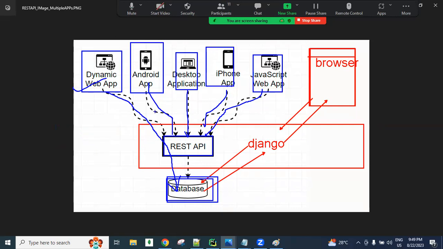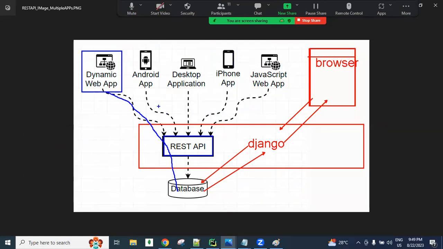Got it? So guys, here there are a lot of applications. Assume one browser is here. Using this browser, people send a request to this application, and this application uses our API to interact with the database. Here is one more browser, and some people send requests to this application via the API.